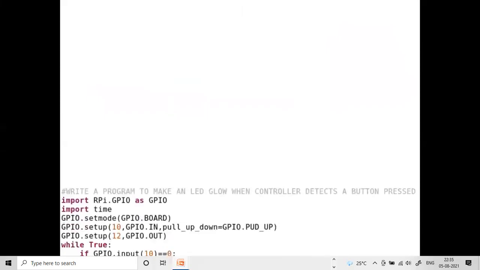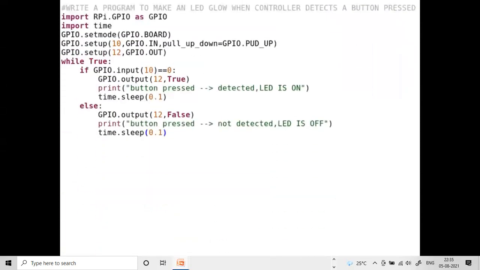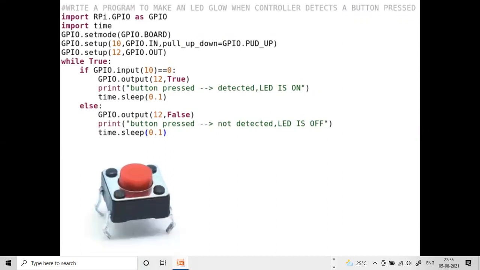Next, write a program to make an LED glow when the controller detects a button press. So here the program is button with LED. Whenever the button is pressed, if you press the button, the LED is on. So that is the program, same thing.